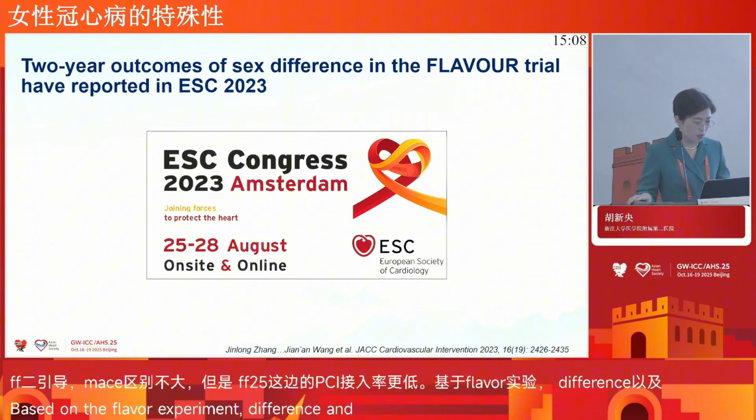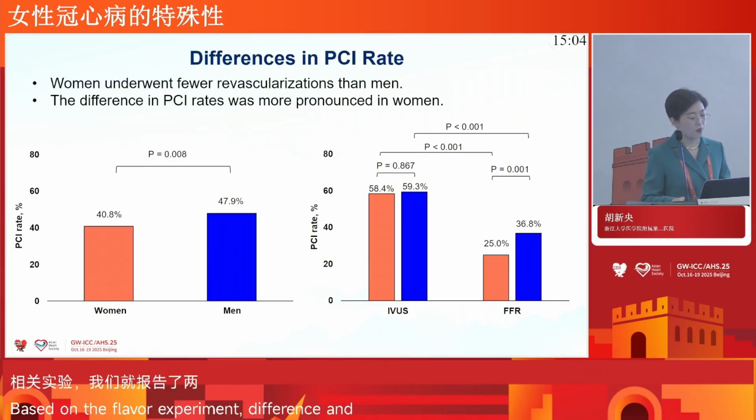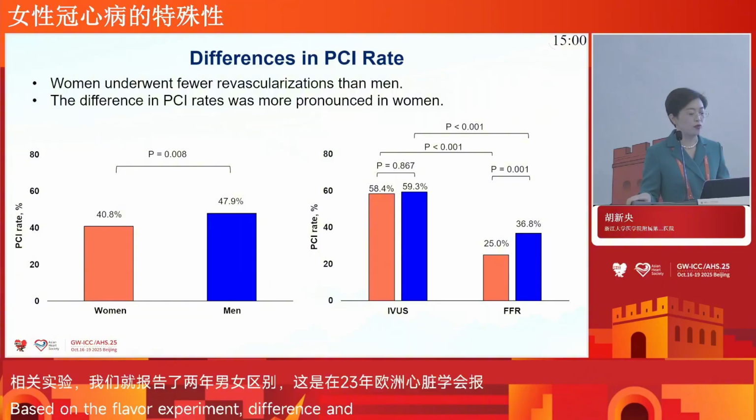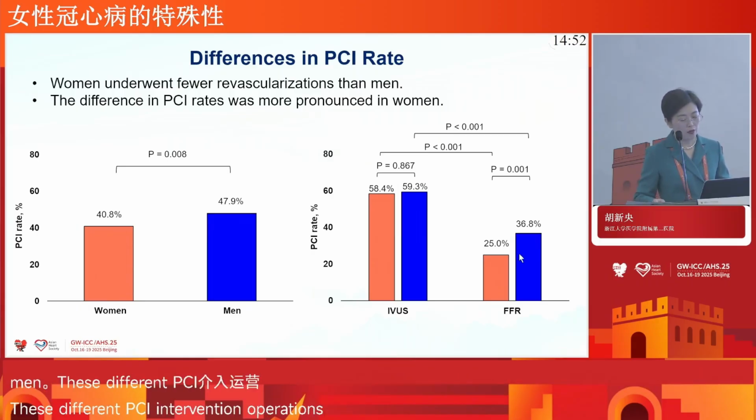This result was reported at ESC 2023. We can find women had fewer revascularizations than men, and this difference is mainly contributed by FFR-guided PCI, but not IVUS-guided PCI.